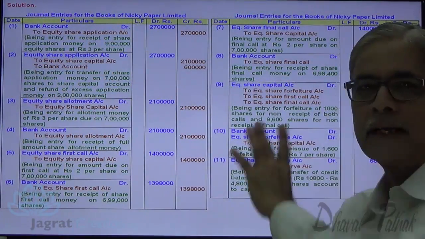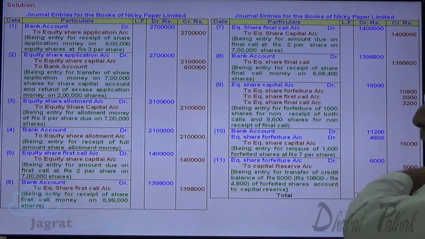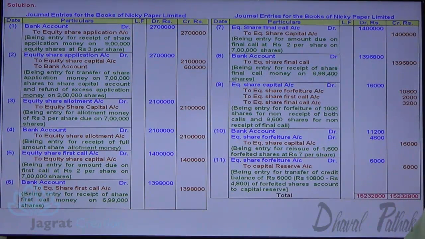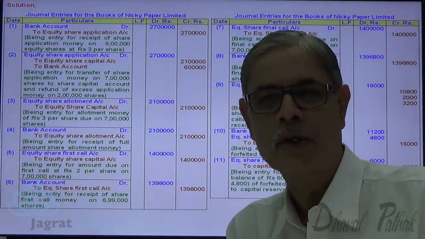This is how all journal entries with narration will appear. And if you make a total of all entries, this is the total of all entries. This is how this sum gets solved. I think you have followed this sum. Thanks to all of you.